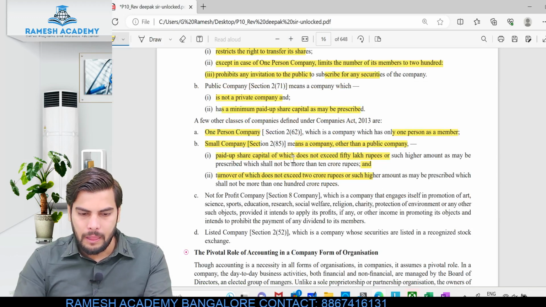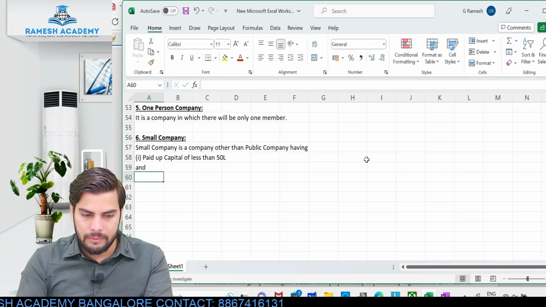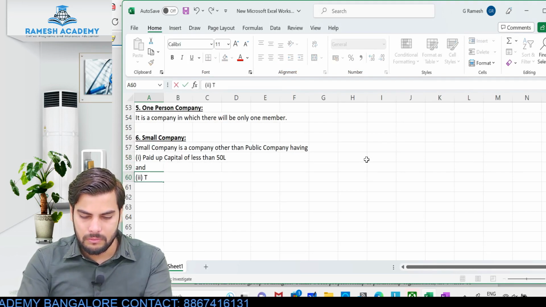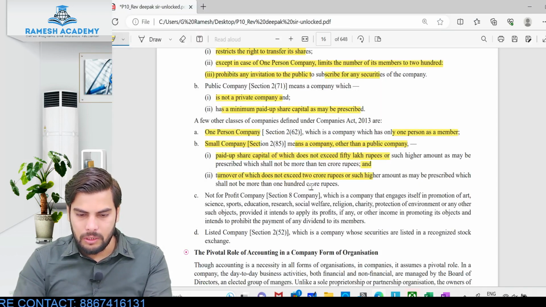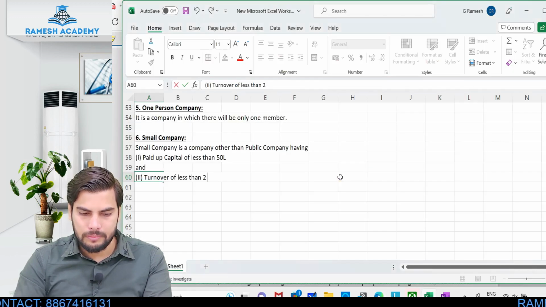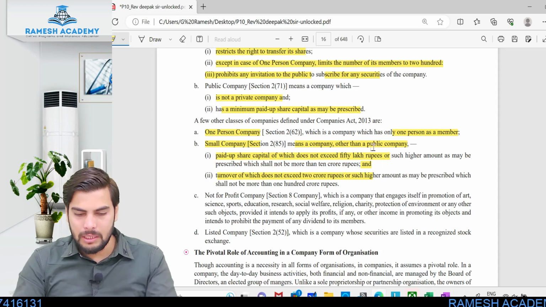Look at this, paid up share capital of which does not exceed 50 lakh rupees. Okay, so paid up capital of less than 50 lakh and turnover of less than 2 crore rupees. Okay, so such higher amount, it means these limits.